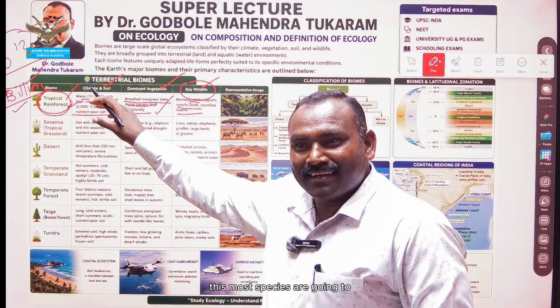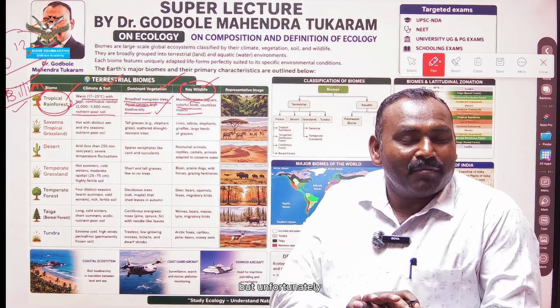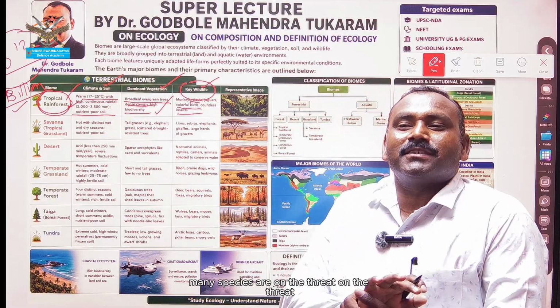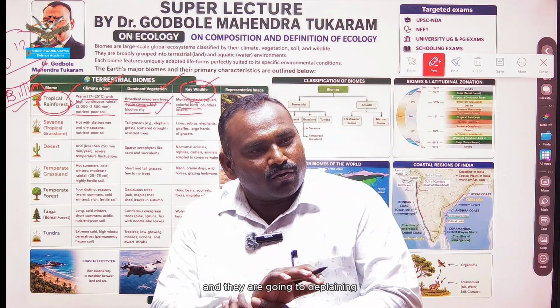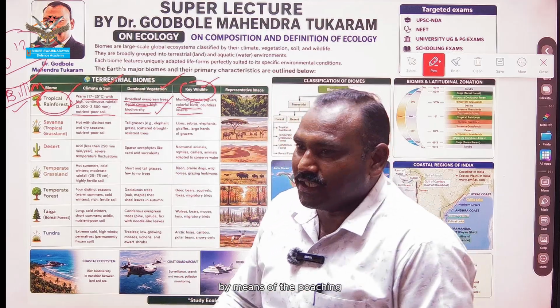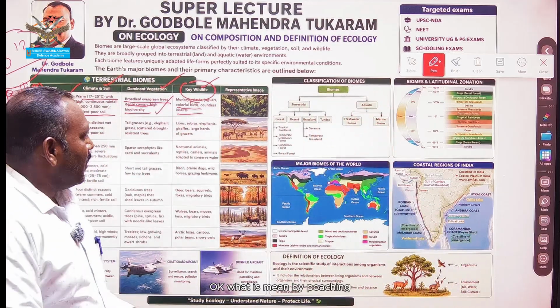This many species are residing on this planet, but unfortunately many species are under threat, and they are being depleted by means of poaching. Okay, what is meant by poaching?